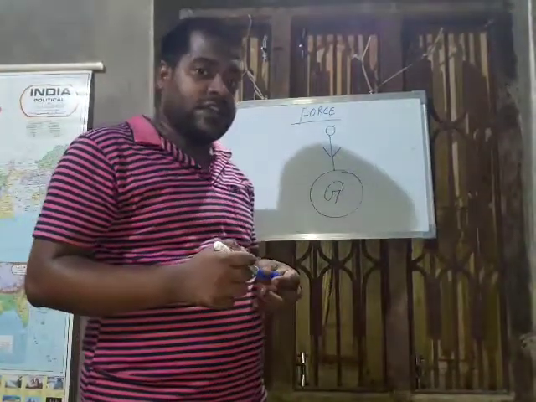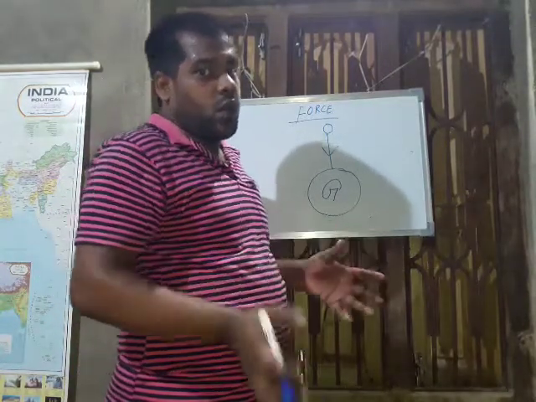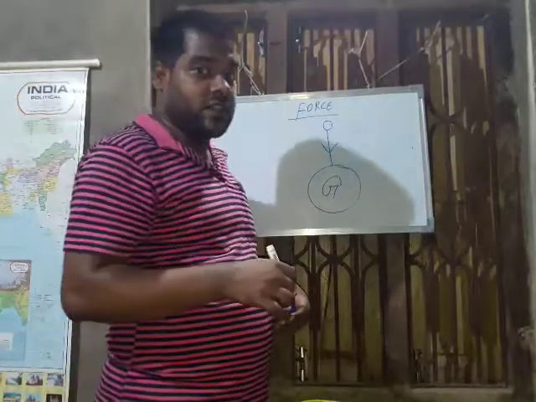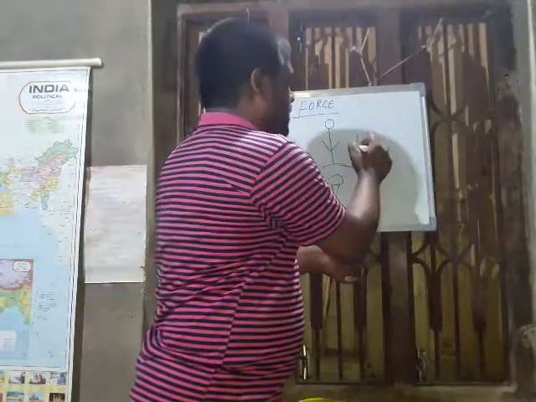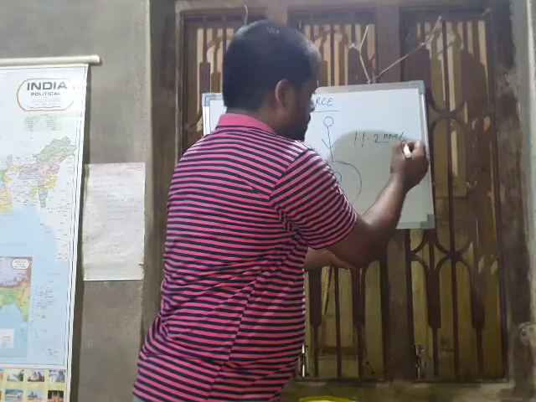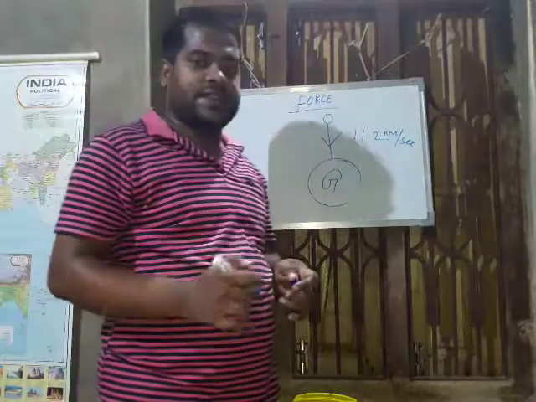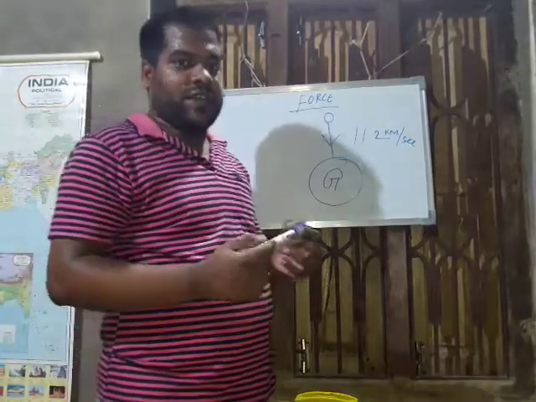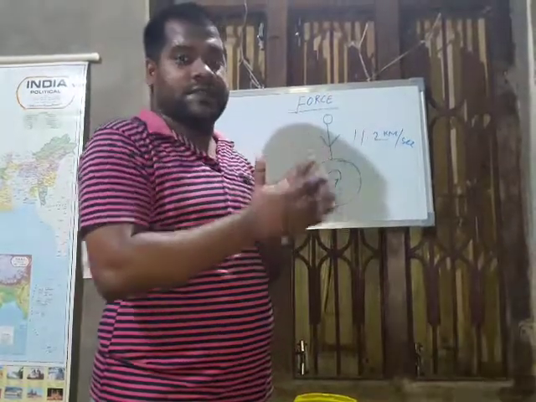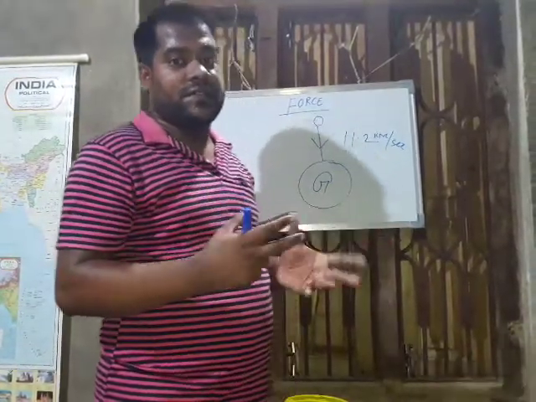Or force of gravity. If anything goes beyond the gravitational force and crosses the gravitational field, the velocity required is called escape velocity, which is 11.2 kilometers per second. If we throw an object with that velocity, then it will never come back to earth and it will cross the gravitational field of earth. That is called escape velocity.